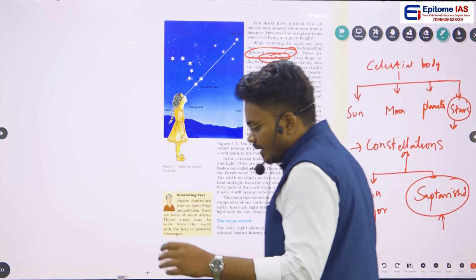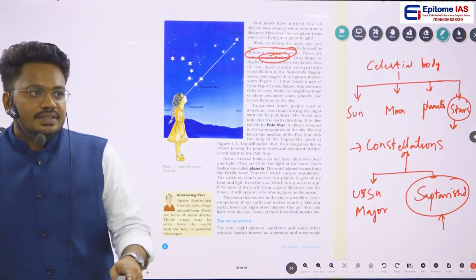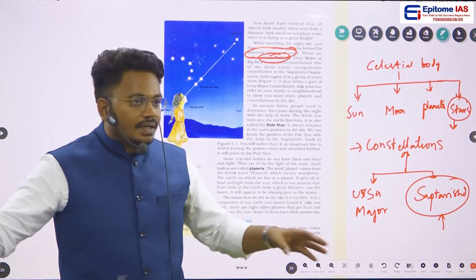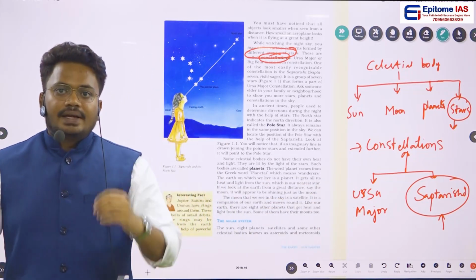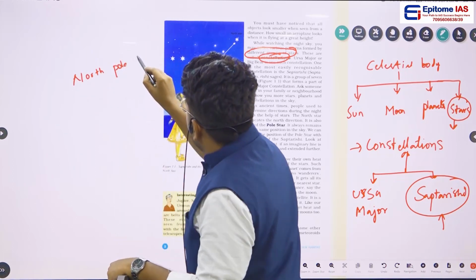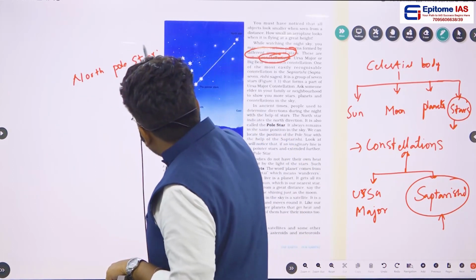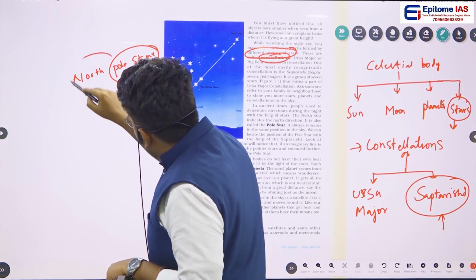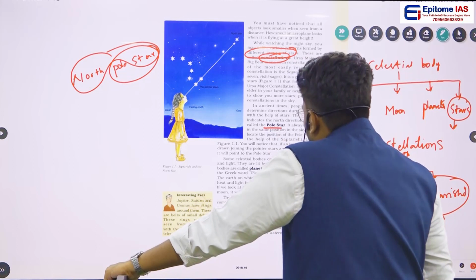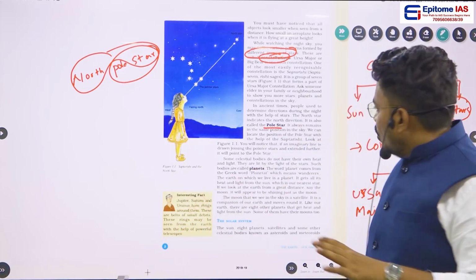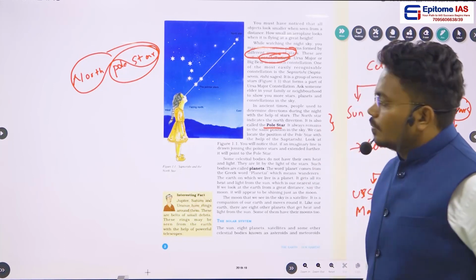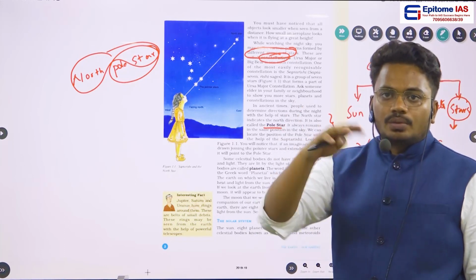And in olden days, these constellations were used to find directions. The most important star used to find direction is the North Pole star, or simply we can call it the pole star, or some people call it the North Star. Okay, and this North Star indicates the north direction. And as I told you earlier, this North Star can also be called a pole star. Some people call it the North Pole star.